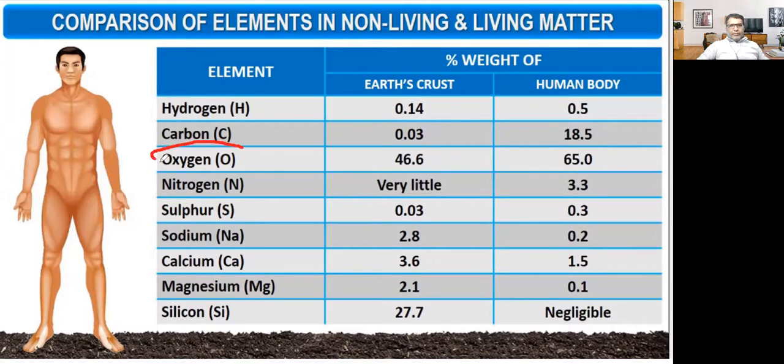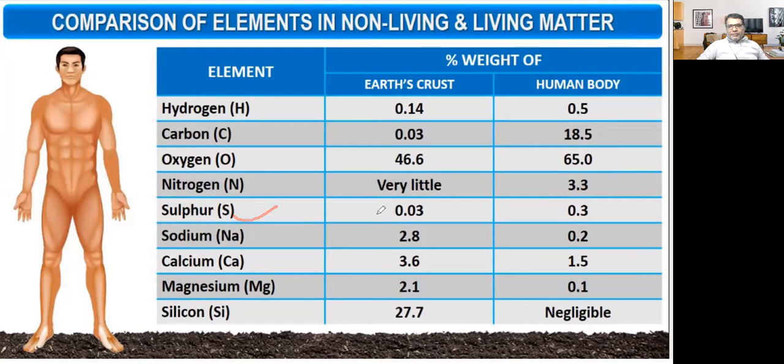Then oxygen: in the earth crust it is around 46.6%, and in the human body around 65.0%. Nitrogen is present very little in the earth crust, and in the human body it is around 3.3%.